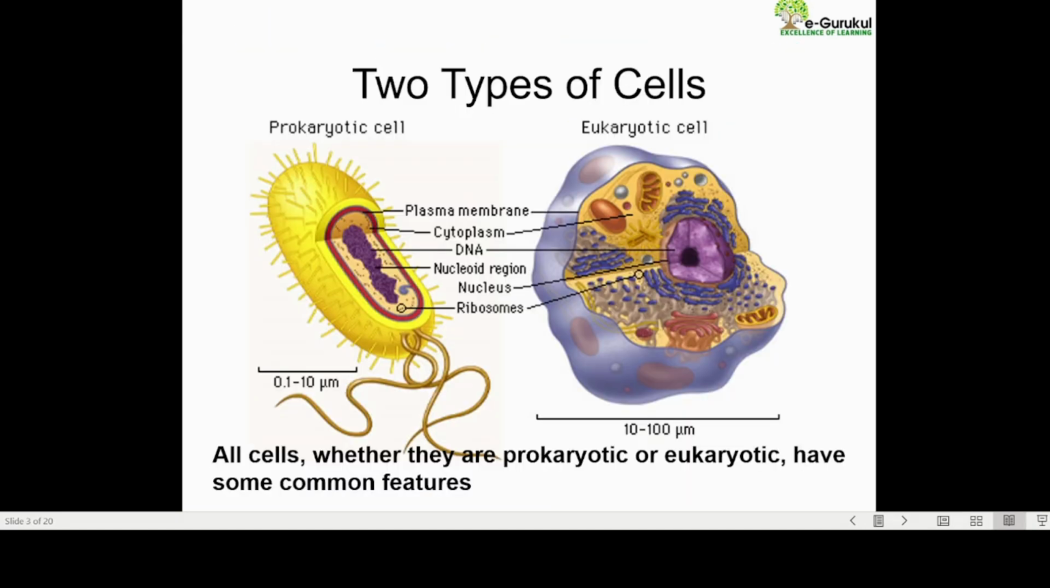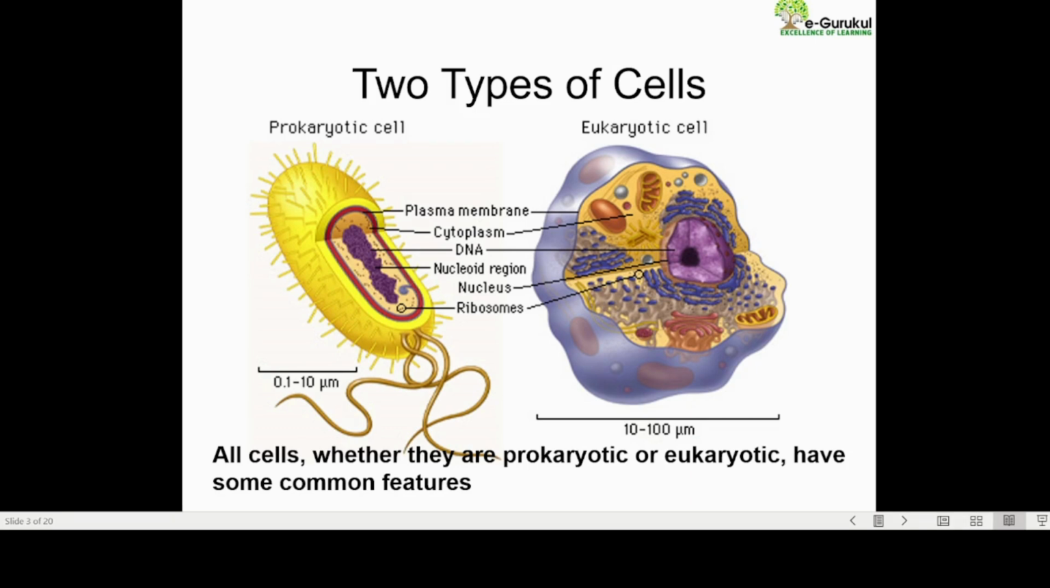Now, we have already seen that all living organisms are made up of cells. So the cells are of two types, that is prokaryotes and eukaryotes. Now, why are they named prokaryotes and eukaryotes? Pro means primitive. Karyote is a word which means nucleus. So prokaryote means primitive nucleus, and eukaryote means modern nucleus.